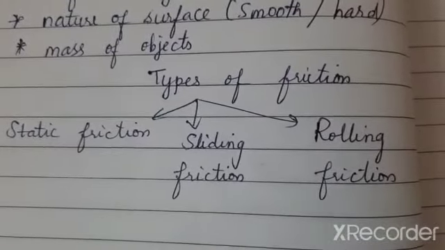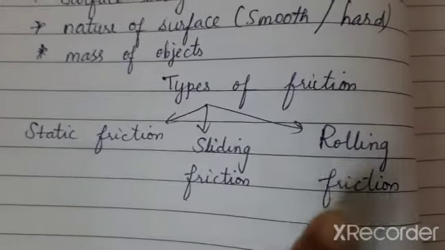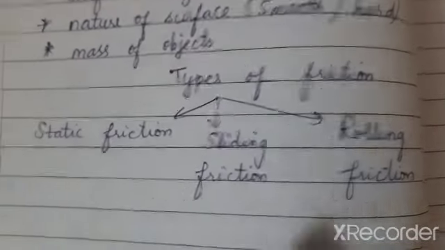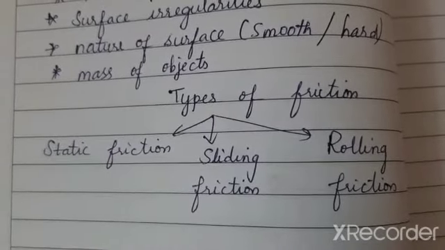Then the next is types of friction: static friction, sliding friction and rolling friction. Okay, let us see these types of friction in detail in the next class.